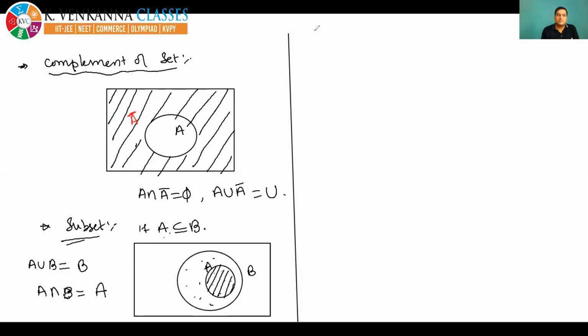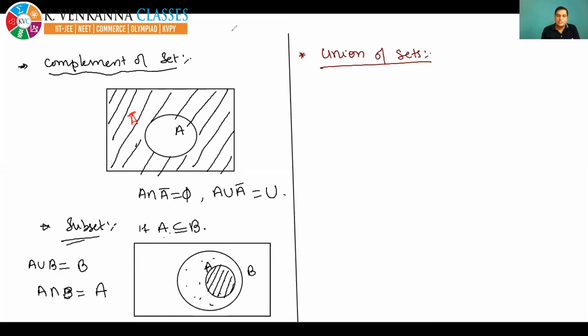Now I am moving to the next important thing. I am showing you the union of sets by Venn diagram, and from here I am going to give you the first very important formula which you have to remember. Listen, you will not derive that formula, but you must remember it. The formula must be on your tips. At any place, if the formula is used, you must know it.